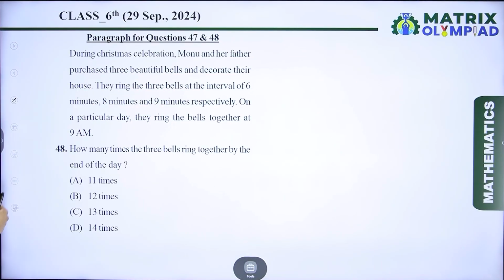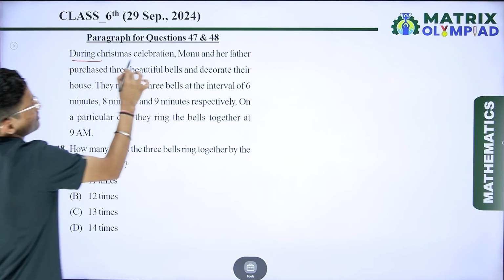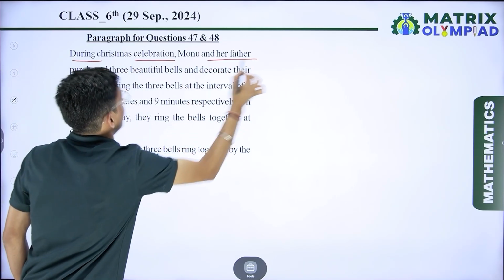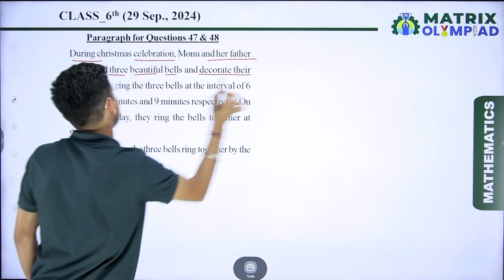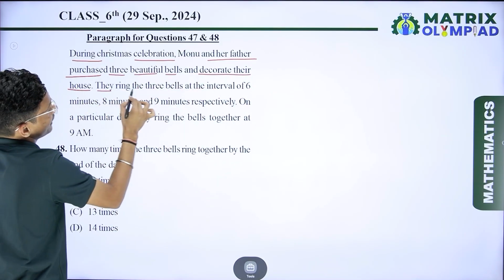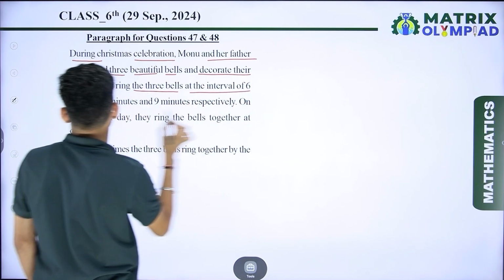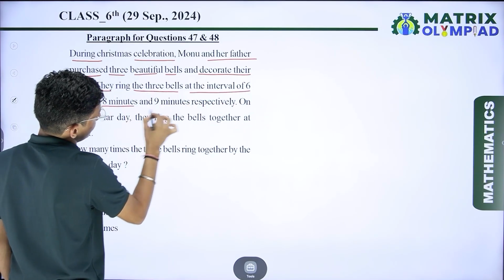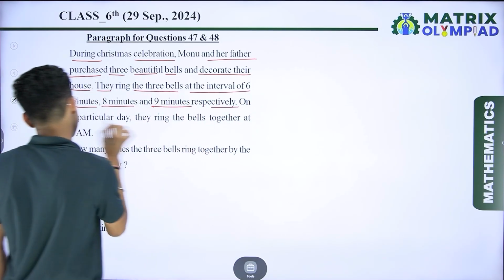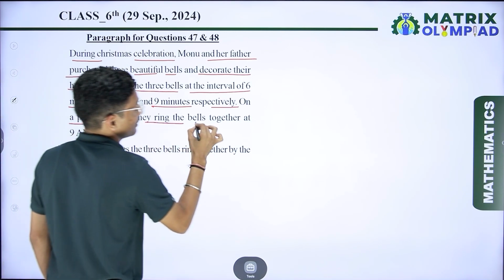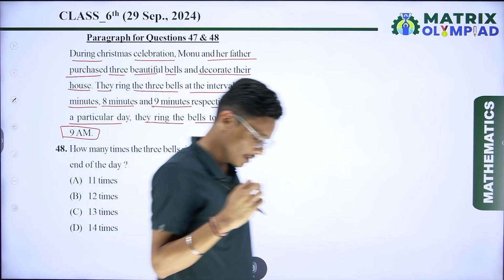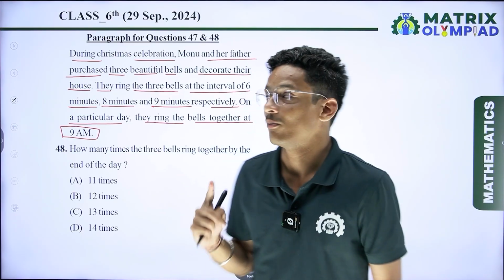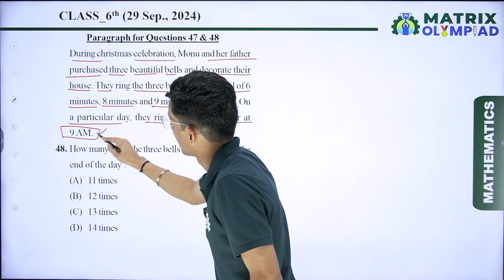Now if I talk about the next question, which is again based on the paragraph. So the paragraph is: during the Christmas celebration, Monu and her father purchased 3 beautiful bells and decorate their house. They ring the 3 bells at the interval of 6 minutes, 8 minutes and 9 minutes respectively. On a particular day, they ring the bell together at 9 am. So I can say that the first time the bell rings at 9 am.